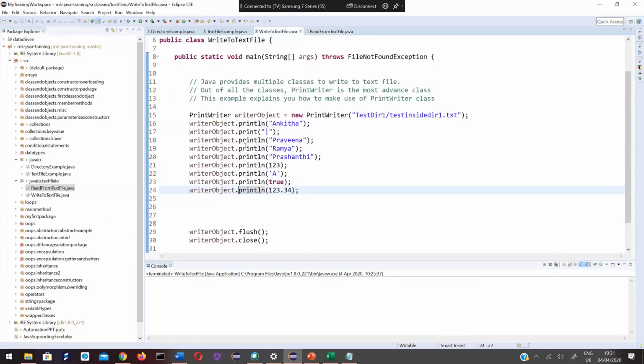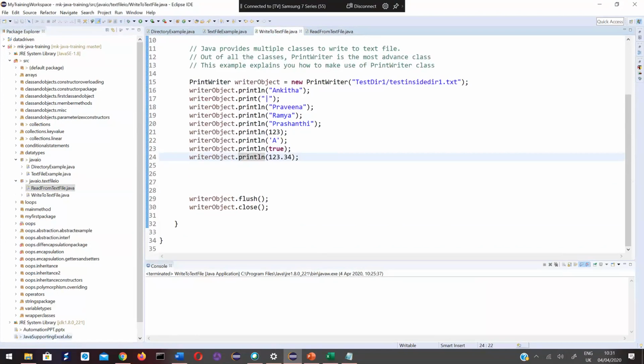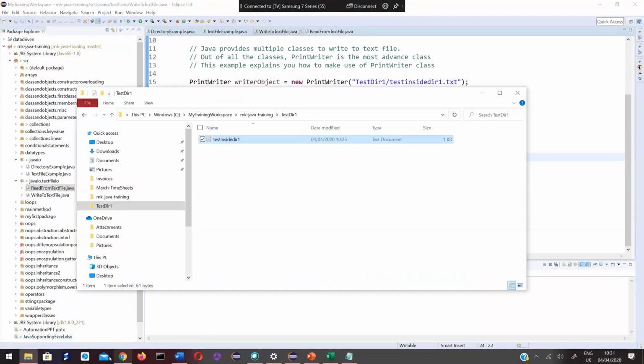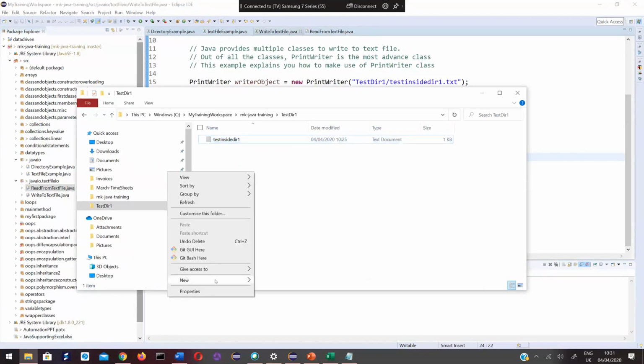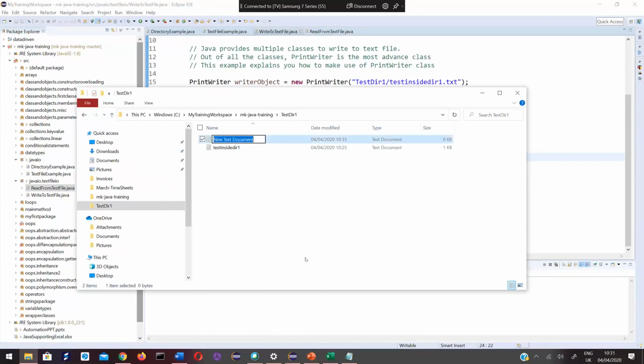Now, you can create any text file. Let's say I'll create a text file in the same directory, new text document, with some text.